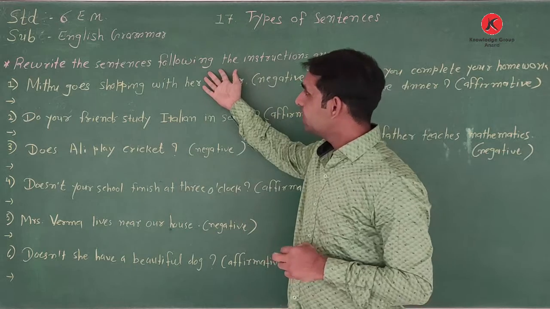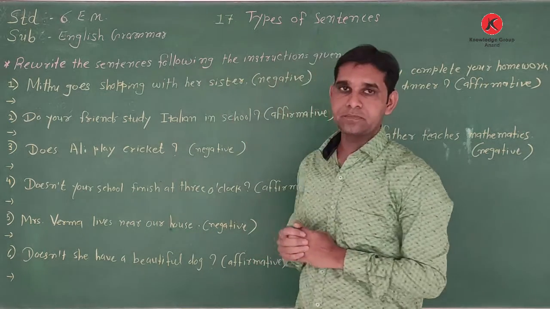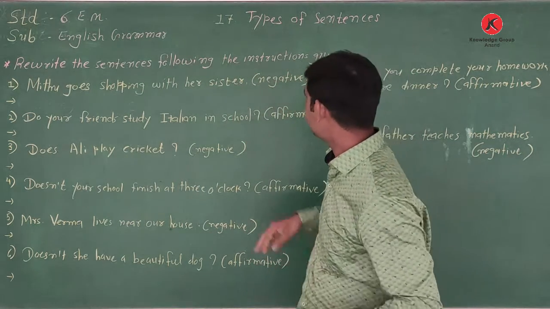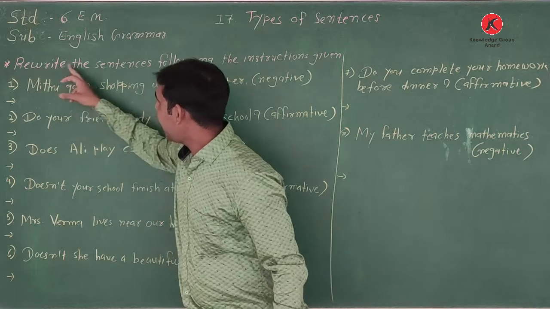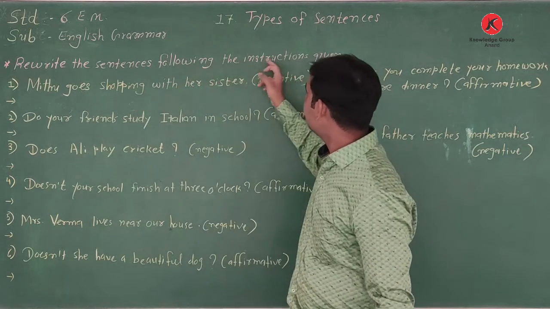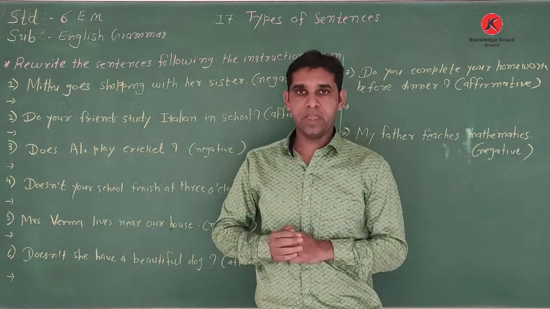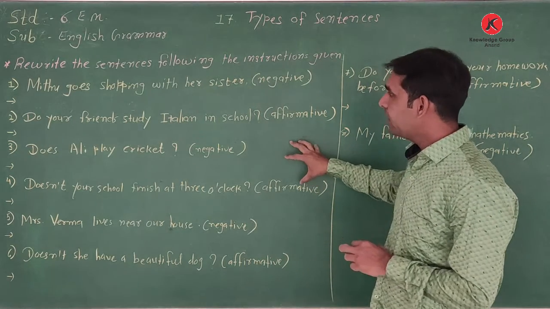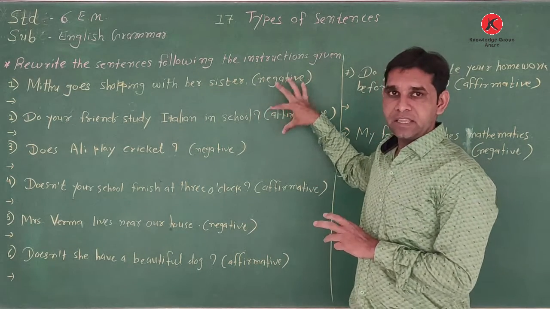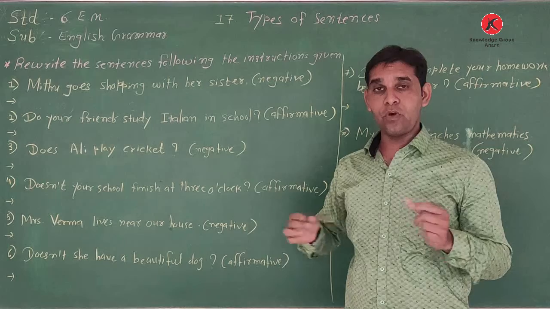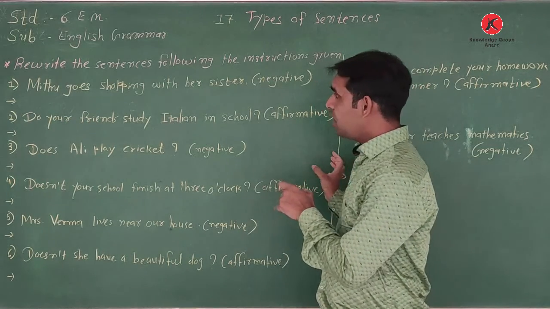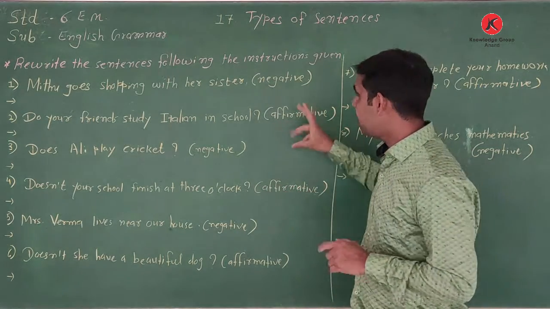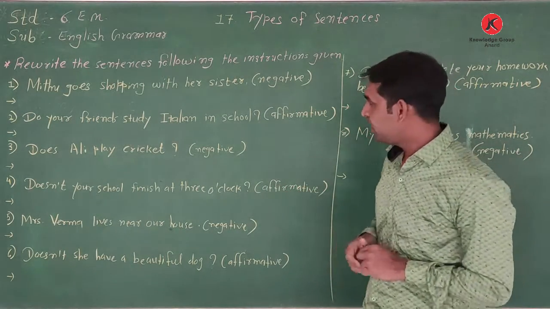Here given is the instruction. Let's see the instruction given. Rewrite the sentences following the instructions given. Okay, there are sentences here on the board. I have written on it. After the sentence, in the bracket is given the instruction. We follow the instruction and change according to the instruction given in the bracket. So let's see.